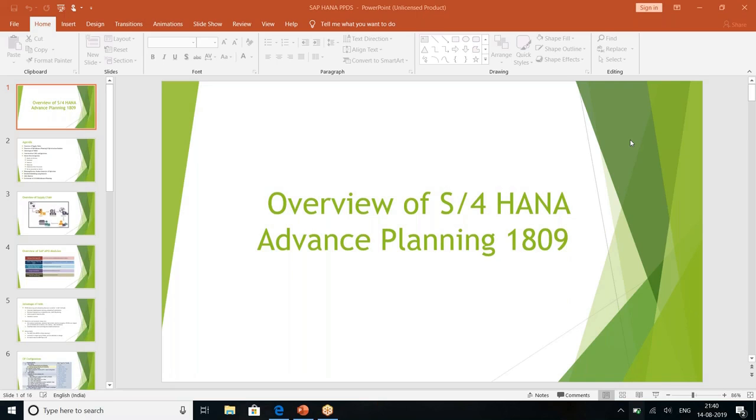PPDS can definitely create your plan independently, and some companies also use the SNP plan as a reference to the PPDS plan. So all the rough cut planning receipts generated by SNP are taken into consideration in PPDS, and only scheduling takes place. Or a company can directly go for PPDS planning.